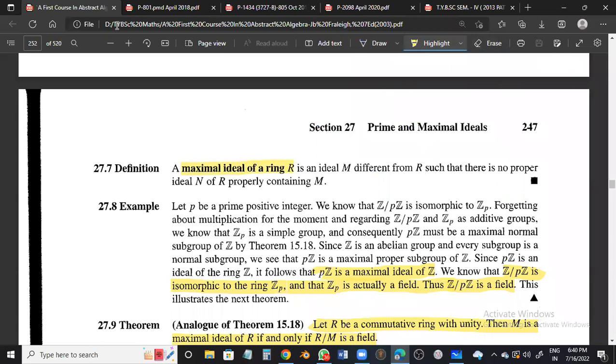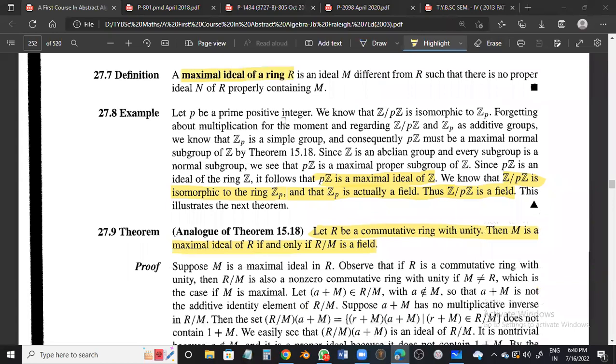Okay. Now you can see here, there is an example. If p is a prime, then you know very well that Zp is a field. Only for prime integers, Zp is a field. Do you remember this?